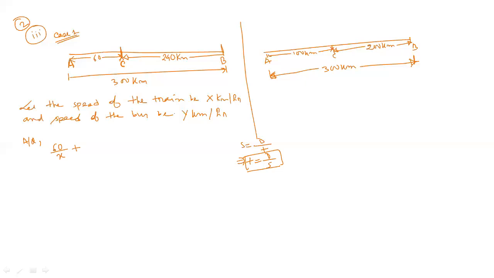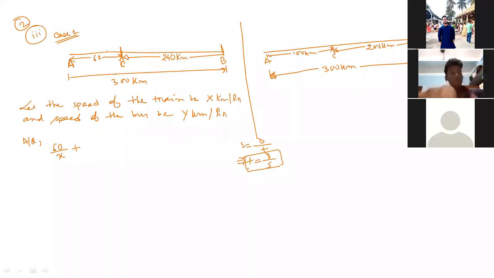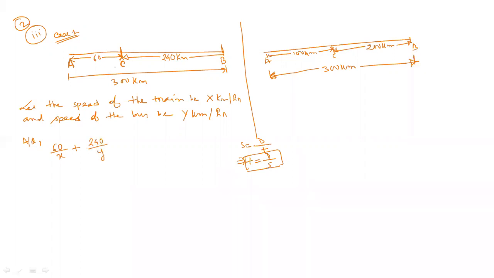The speed will be the same. This distance she travels with the train, and this distance she travels with the bus. So what will be the time to cover this distance BC? 240 by y. Yes, good. Because from C to B she travels by bus, the speed of the bus is y. So 60 by x plus 240 by y equals 4. This is the first equation.